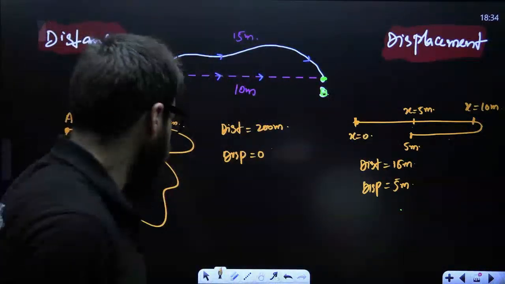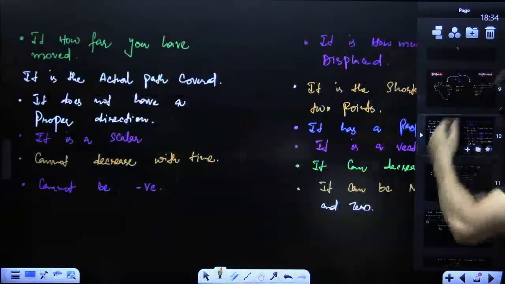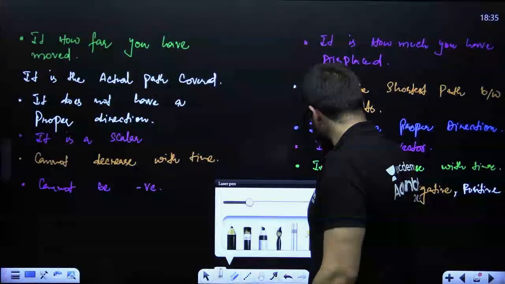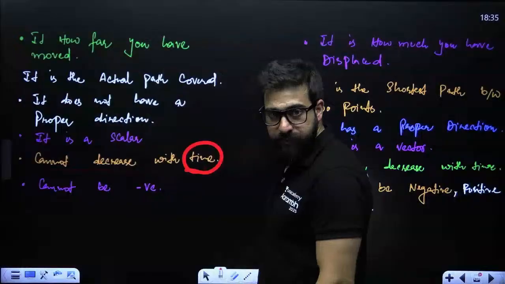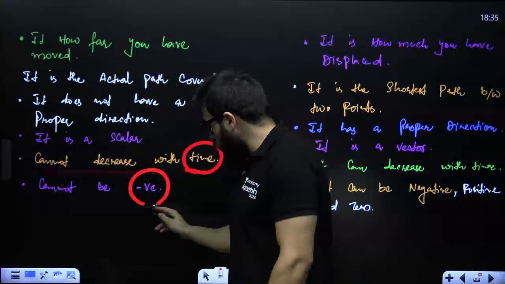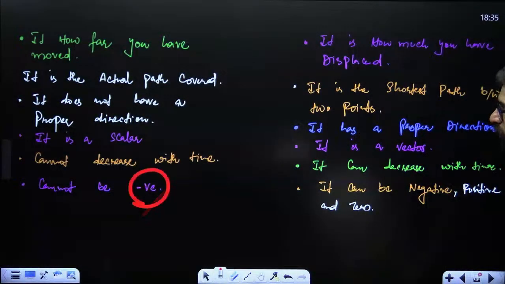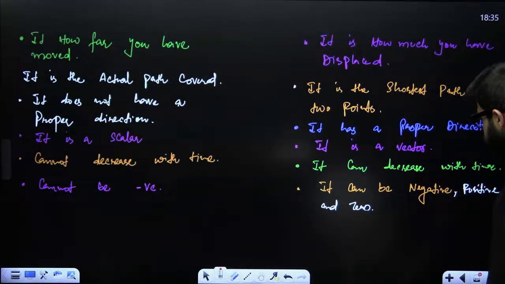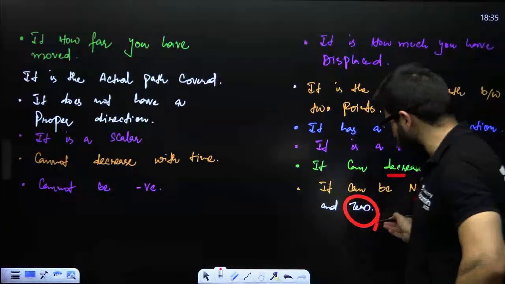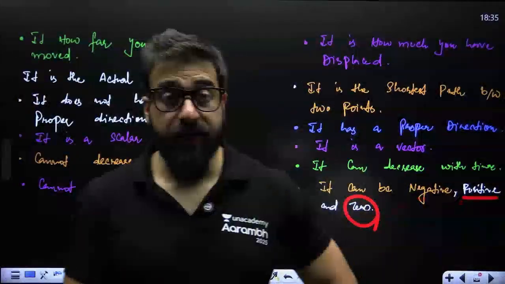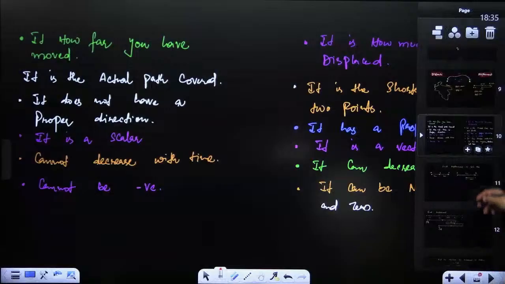Is this clear, guys? Tell me. So here it is mentioned that distance cannot decrease with time. It cannot be negative. Distance is always positive. Displacement can decrease with time. It can be negative, it can be positive, it can be 0 also. That is the displacement and that is the distance. This is the difference between the two.